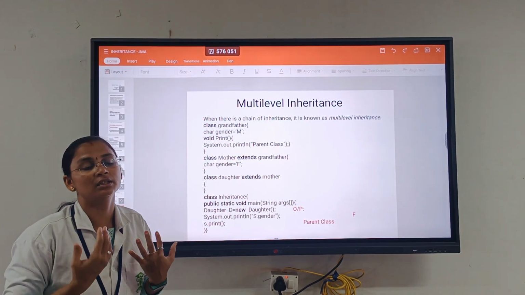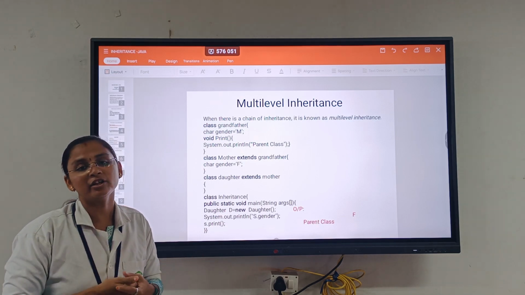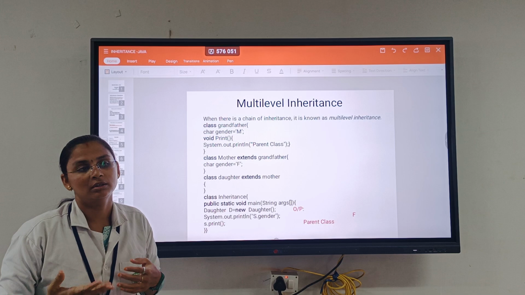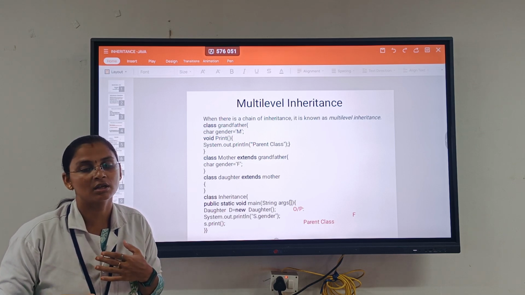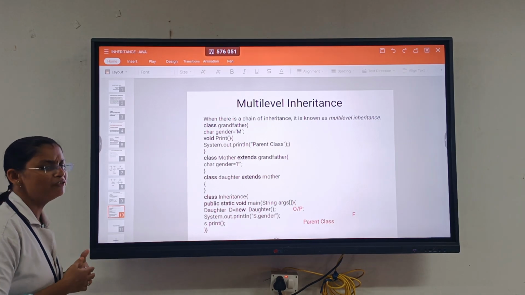I told that hybrid and these types of concepts come under the interface. We will see that in the next class. Hierarchical also, I said the combination of these things is the hybrid inheritance. Hierarchical we will see in the next class.